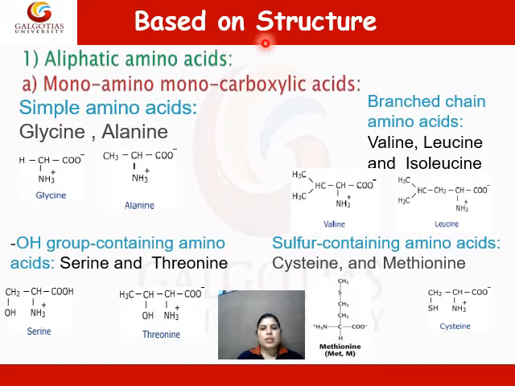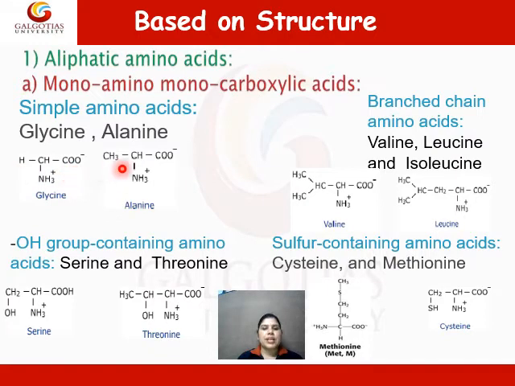Based on the structure, amino acids are classified into different categories. The first category is the aliphatic amino acids, which can be further subcategorized into monoamino monocarboxylic group. Under this category, there are various amino acids, for example simple amino acids, which have a monocarboxylic group and a monoamine group with a side chain.